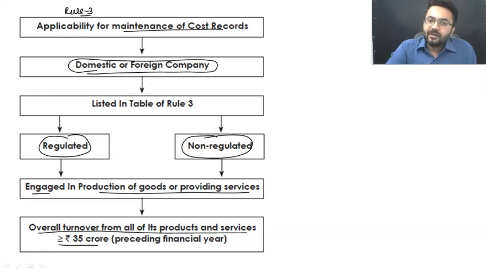Sir, if we tell you that they are manufacturing only one product, it doesn't even matter. We are just going to take the aggregate of their turnover. How much turnover they have achieved. What is their net sale? That's it. From the turnover itself, we are going to find out whether they need to prepare cost records or not.